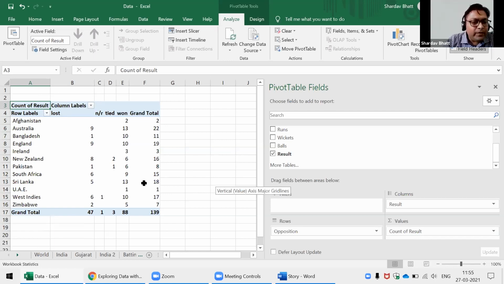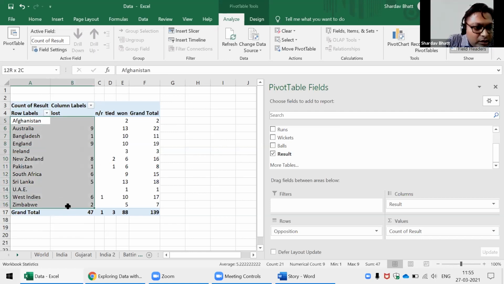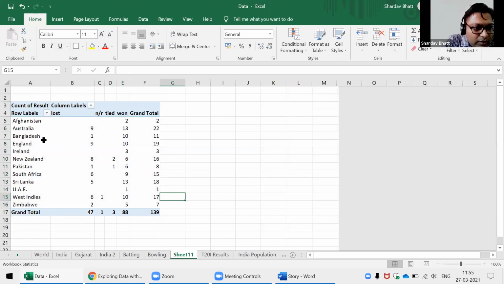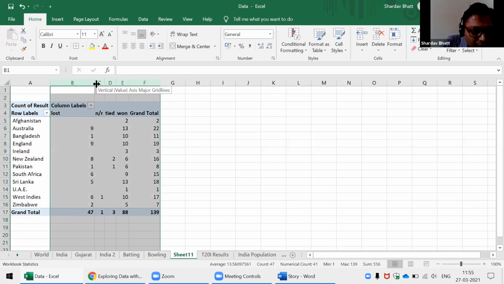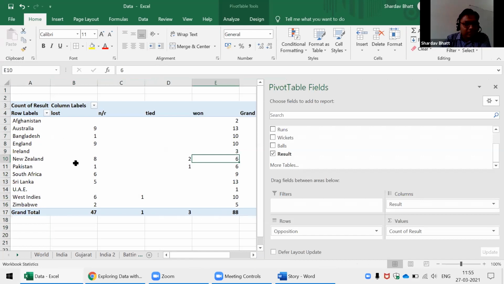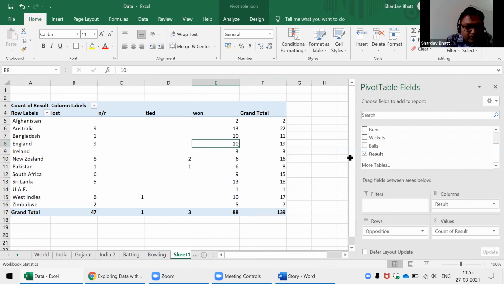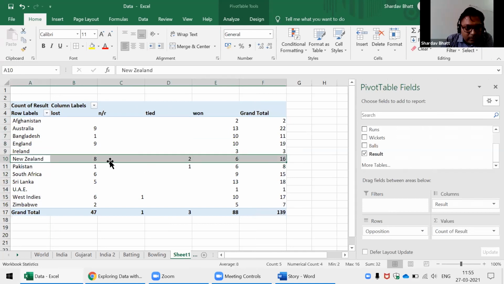So you can see this is performance of India against different countries. Okay, like against Bangladesh, we have won 10 and we lost 1 match. Okay, let me just make this equal size. Yes, against England, it is 9-10, almost similar, right? India surprisingly not doing good against New Zealand. Against New Zealand, we lost 8 and we won 6. And there are 2 tie matches last year also included here.